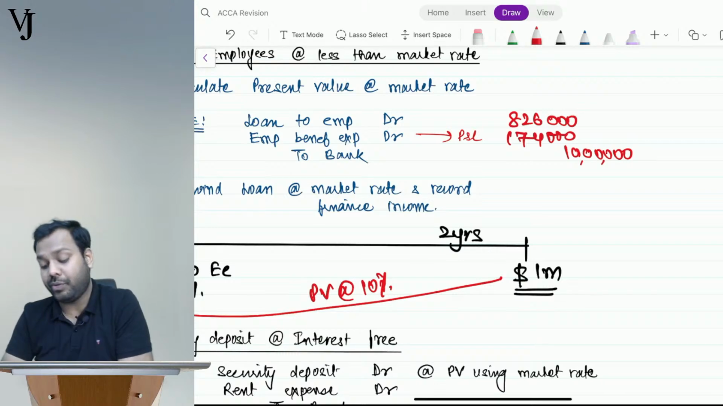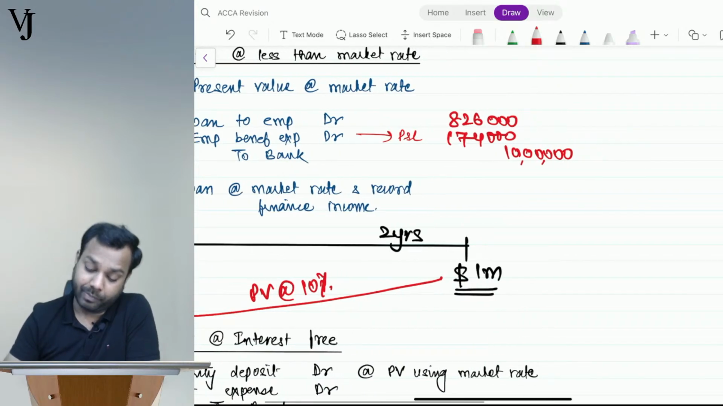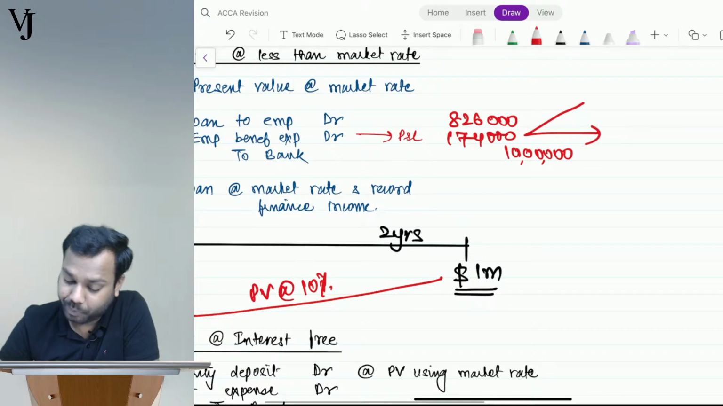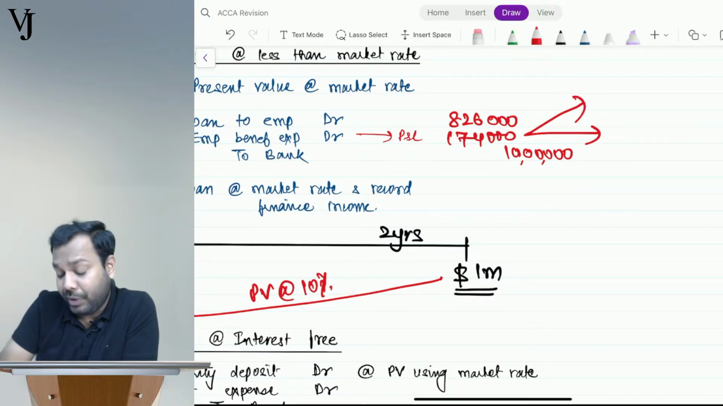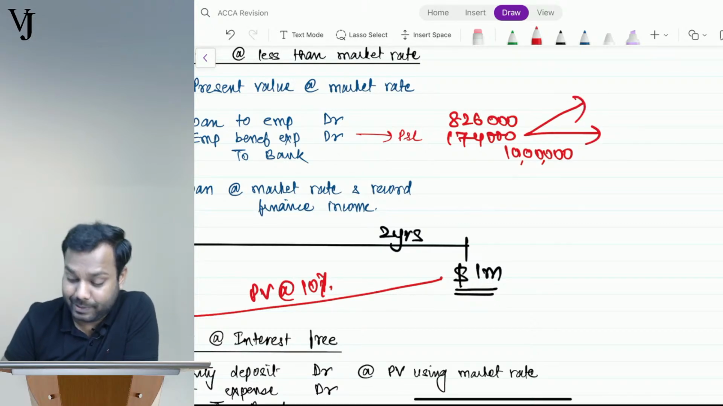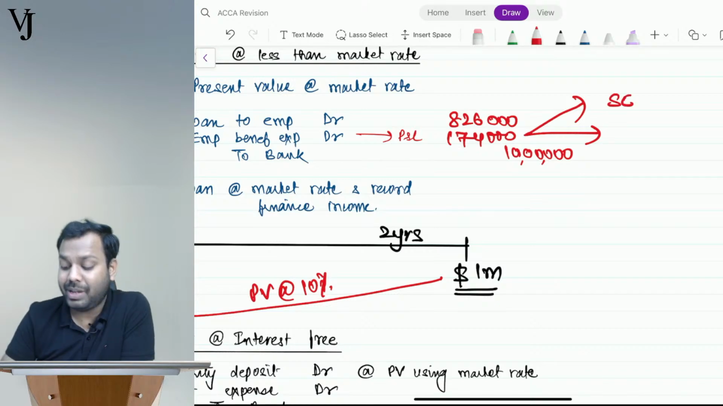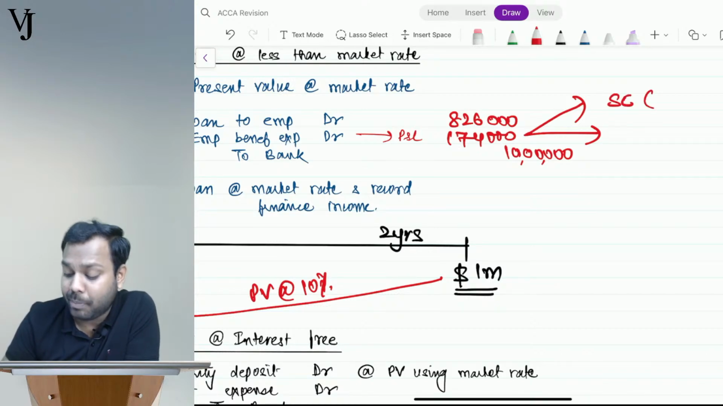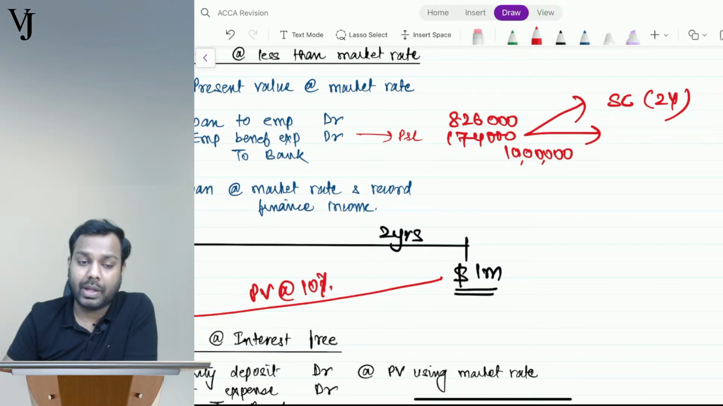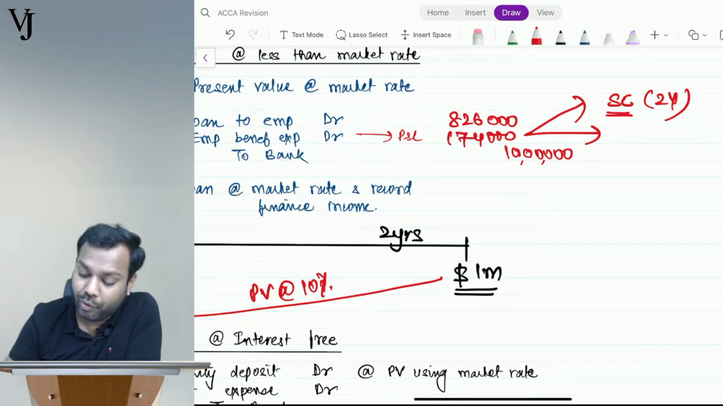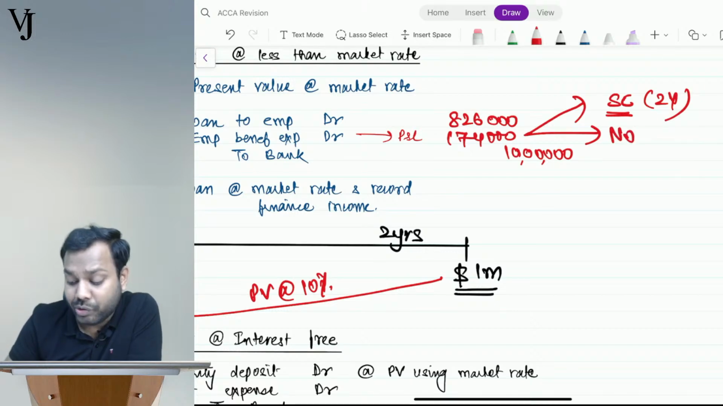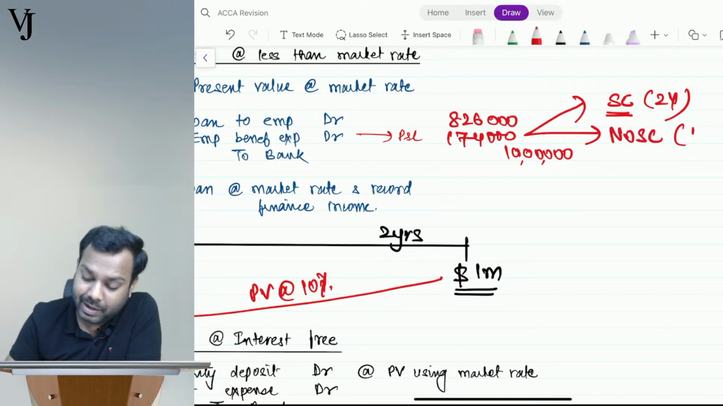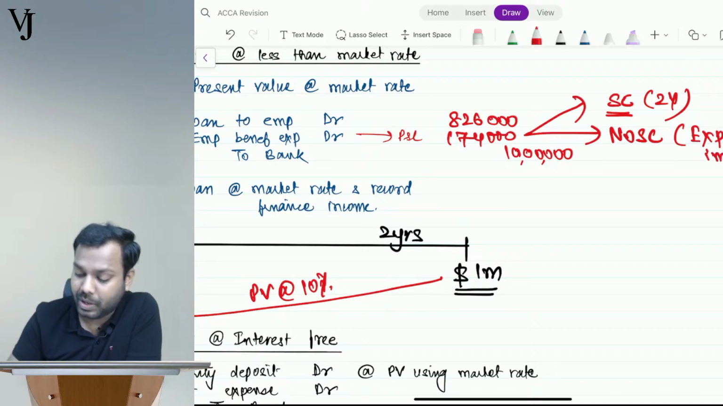The question is whether the whole difference is attributable to the first year itself. Good question. Let me explain this point. If the contract says there is a service condition, meaning I am giving a loan to my employee but the employee has to work for 2 years, then this 174,000 will be recorded over 2 years. If there is no service condition, I will recognize it as an expense immediately, now itself.